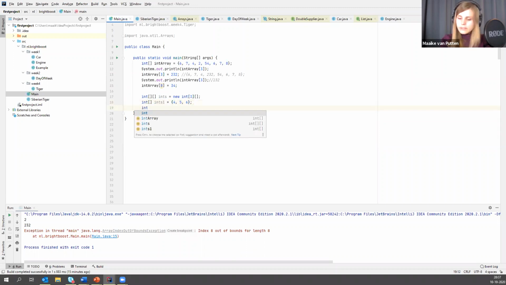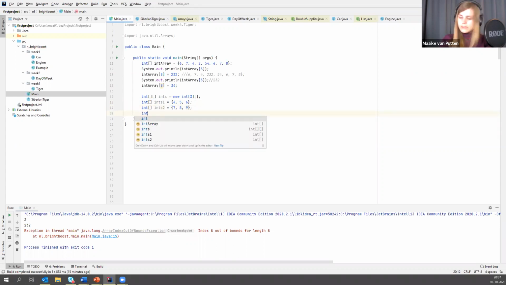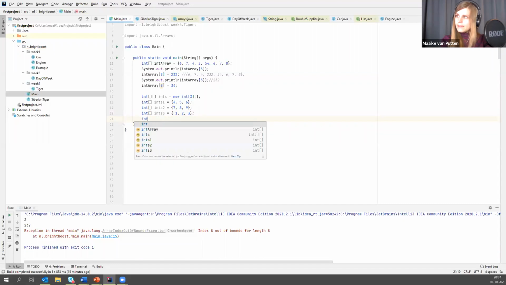And int 2 is 7, 8, 9. And then let's do int 3 is 1, 2, 3. And then I'm going to put all these newly made arrays inside my top array.